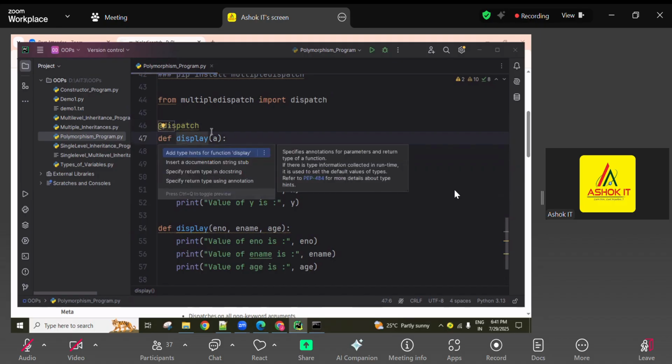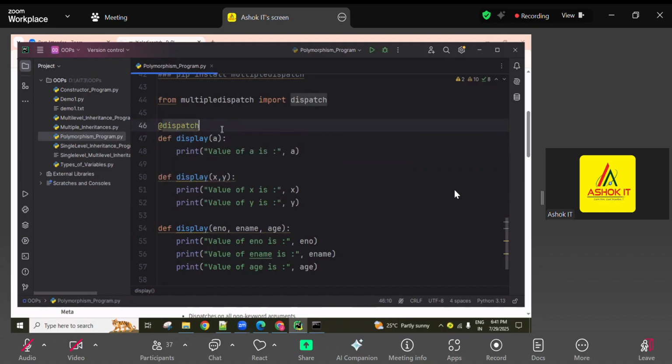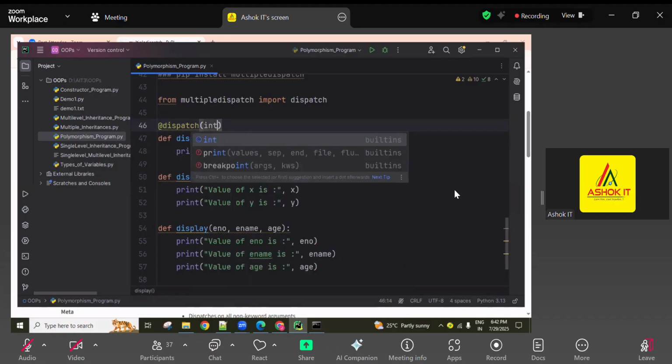Then you define it like this, guys. Now inside this decorator signature you have to pass, for this A, what type of input you want to allow: integer type, float type, boolean type, or string type. You can define the data type here. Simply I'm writing int.